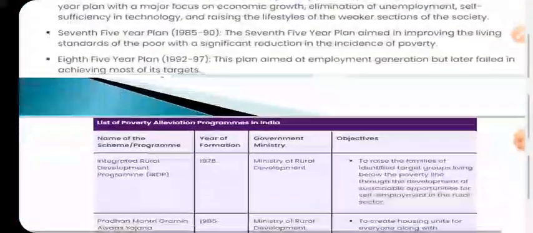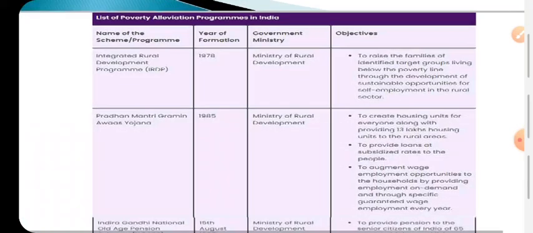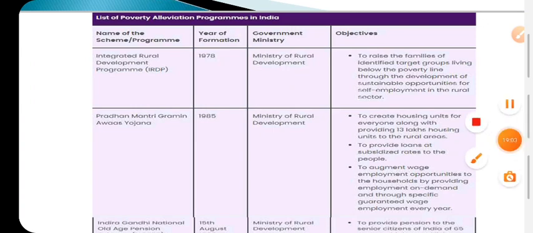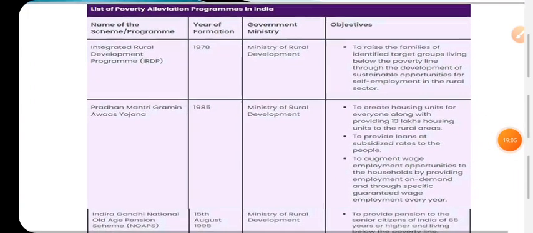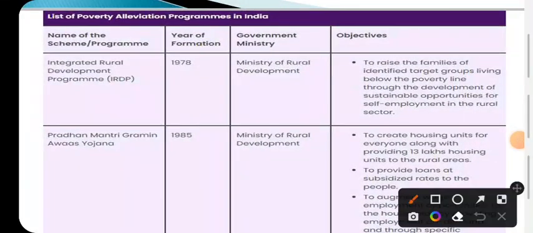In addition to that, there are some other schemes also in action which are applied for poverty alleviation in India. What are those? Here you see various programs. I think it is visible to all the learners: Integrated Rural Development Program, IRDP, in the year 1978, by the Ministry of Rural Development.